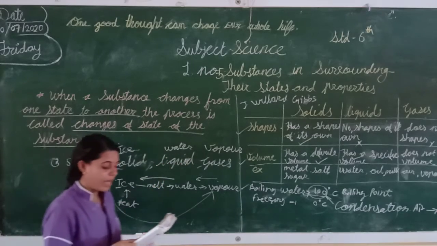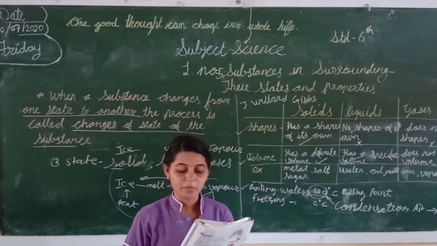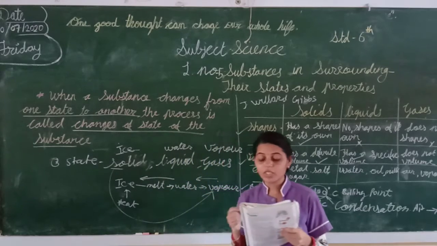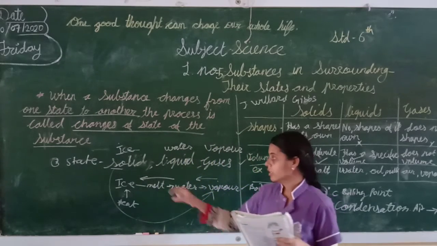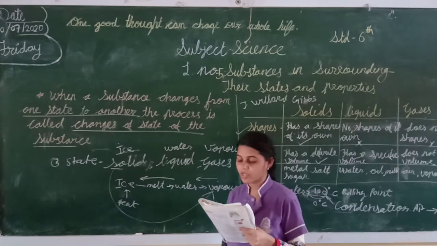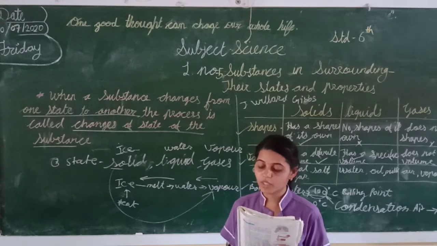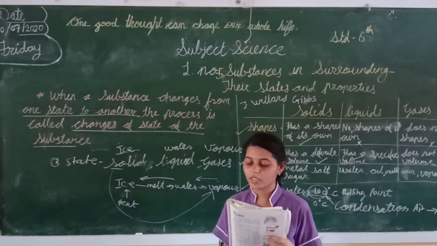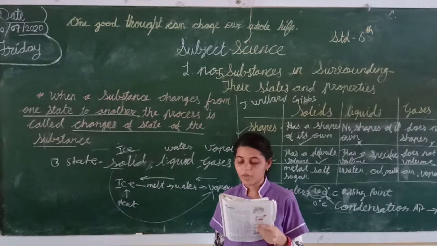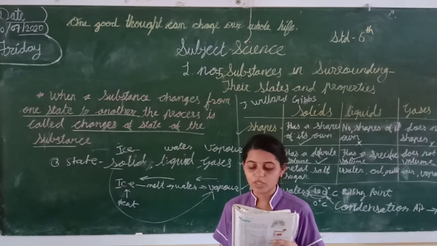So here I have given one activity. Iodine crystals do not melt on heating but change directly into the gaseous state. Iodine crystal is in solid form, and it directly converts into gas. So it's called sublimation. When the vapors of iodine are heated, the walls of the funnel are cool and form solid crystals of iodine that stick to the funnel's wall. Thus on heating, iodine does not melt and change into liquid but directly changes into the gaseous state.